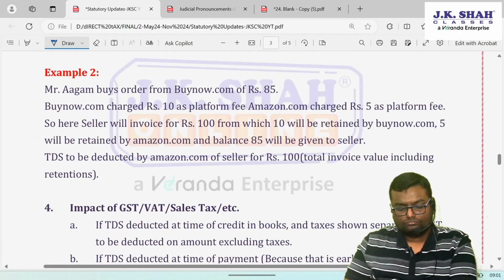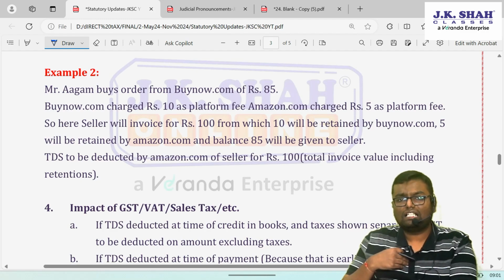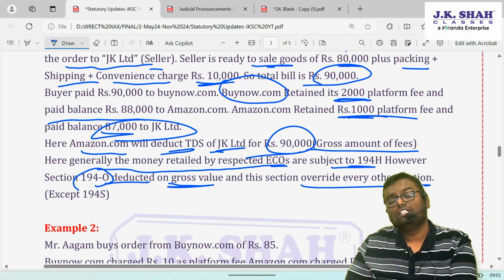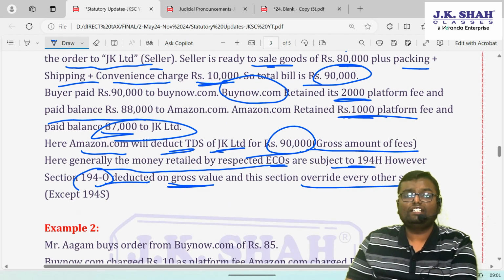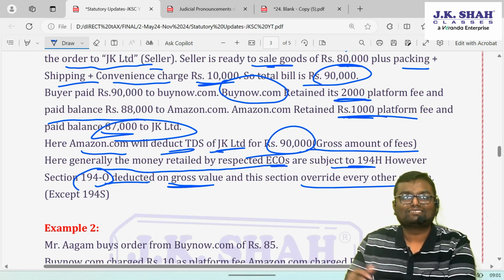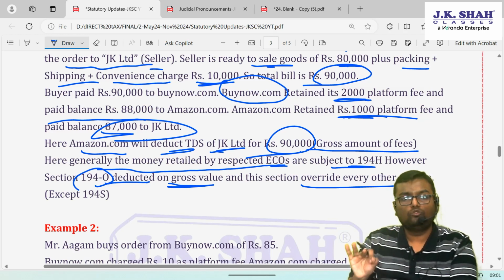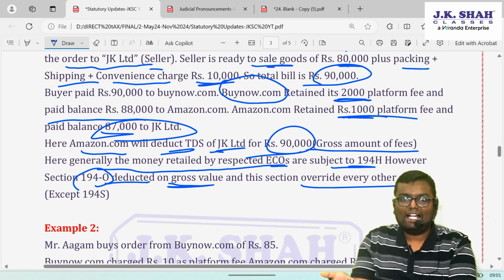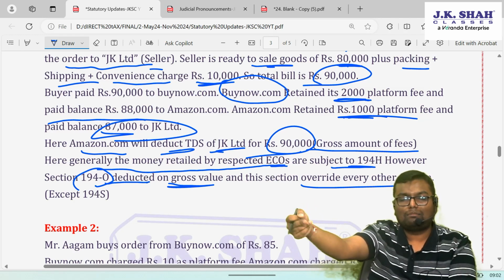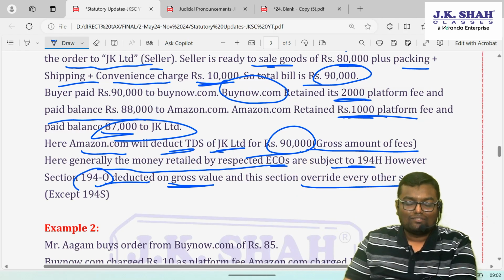Example number 2. Now here that can be a different thing. See what happened in example number 1. In example number 1, the seller wanted to charge 90,000, but ultimately he got 87,000. So that 3,000 rupees of platform fee is ultimately borne by the seller. Now that can be the case where the seller is saying that I will charge my full rupees plus I will add whatever platform fee you are supposed to charge as e-commerce operator, and that also I will charge from the buyer.